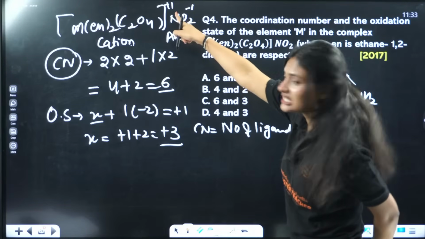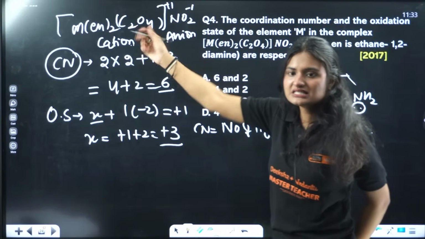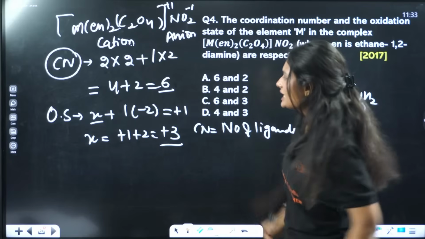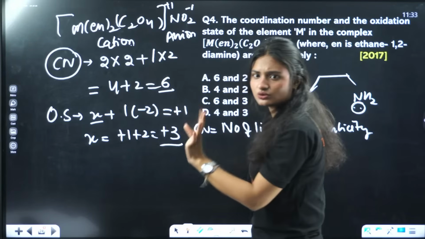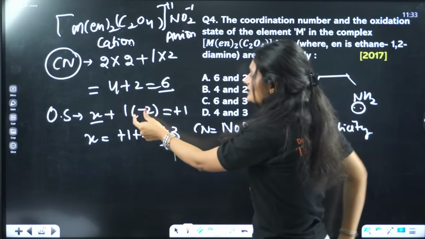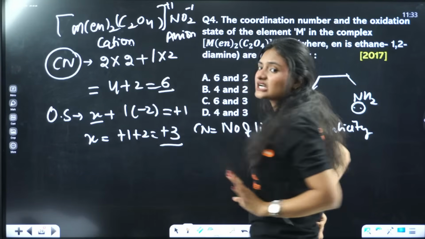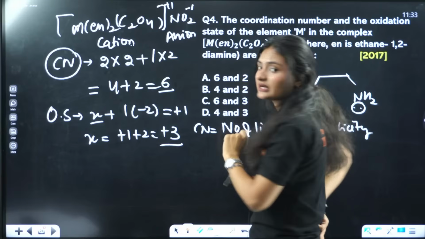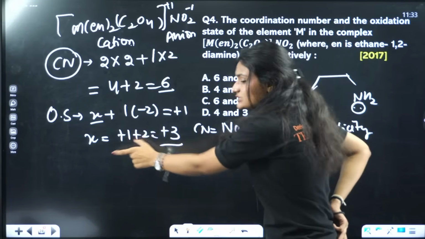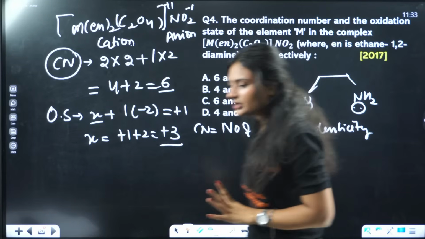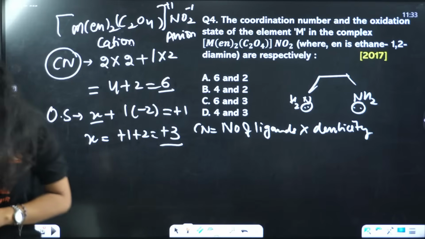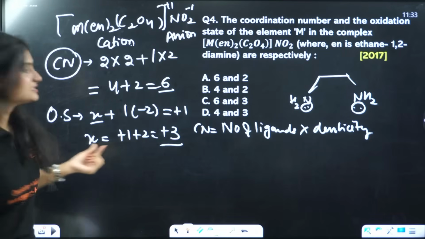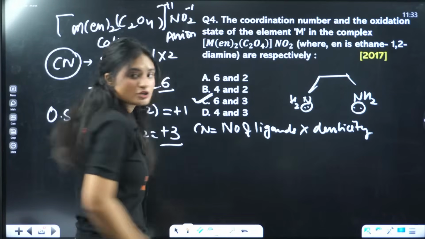So the overall charge is +1 on this coordination compound, and the ethylene diamine has no charge, 0. So we won't add it in the calculation. Oxalate has a charge of -2, X plus 1 times -2 equals +1, and X will be equal to +3. Is it clear? The answer is option C.